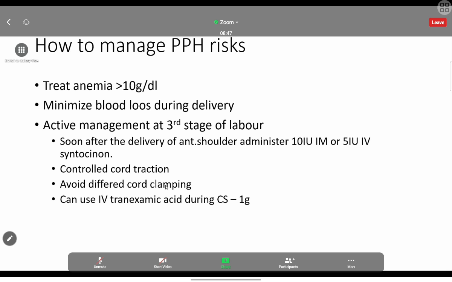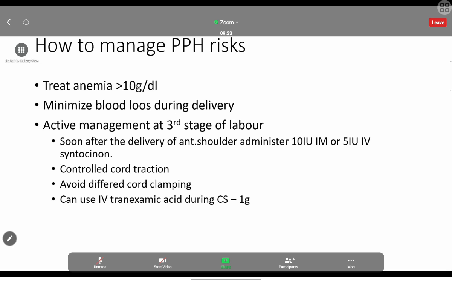And deferred cord clamping means the same as delayed cord clamping. We have studied usually the cord clamping is done after 2 minutes of the delivery. So the new name for delayed cord clamping is deferred cord clamping. That's what I have mentioned, that we have to avoid in some circumstances. So if we expect PPH, we have to avoid that. We have to do the immediate cord clamping, and we have to do the other stuff. So deferred cord clamping will give some time for the bleeding. So we have to avoid that in certain circumstances if we expect PPH in a patient.